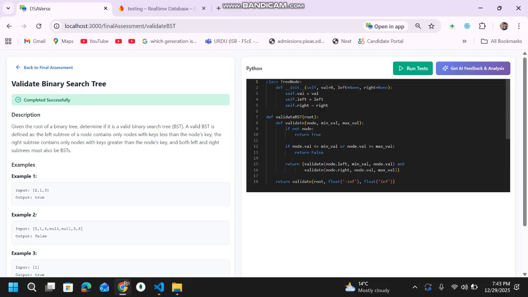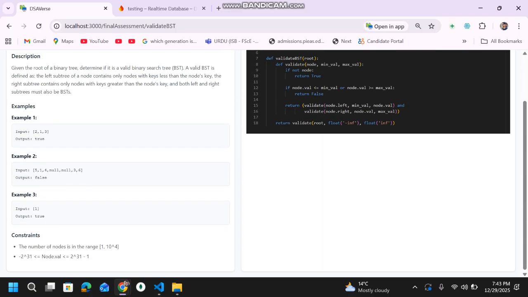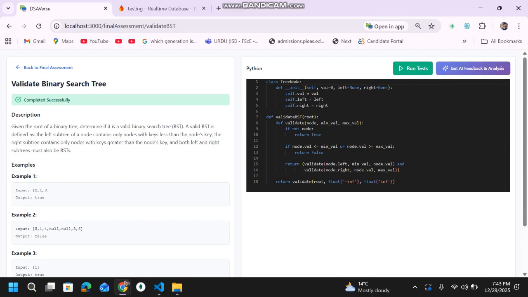Since this has already been submitted, there is no reason to run the code. But this does validate these. This is the description of the problem. You can see the expected input and the output. You were given an empty function here. You will provide the solution here, and it will cross-check with the test cases.